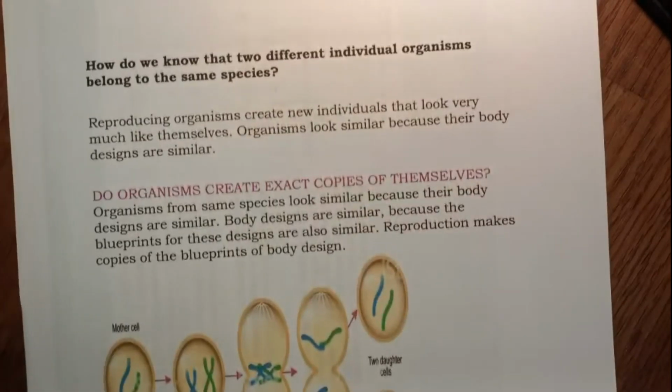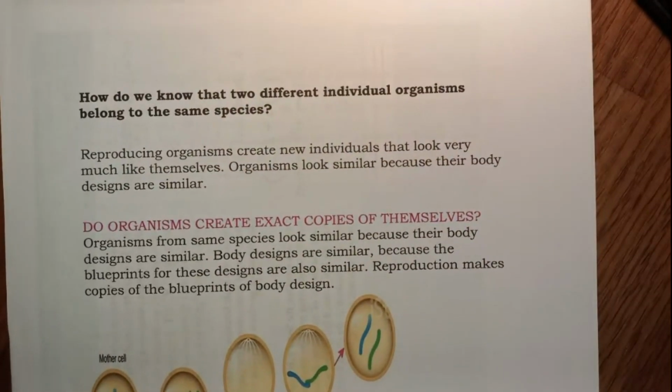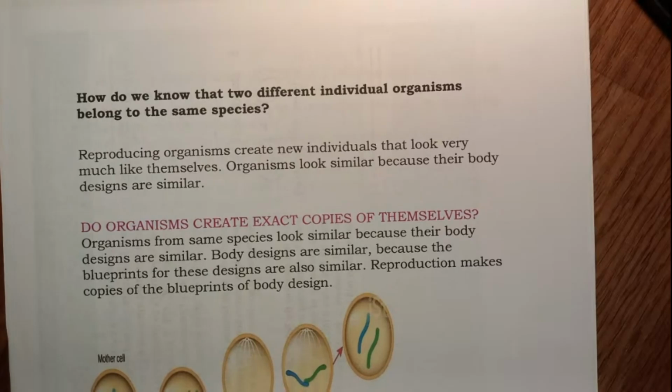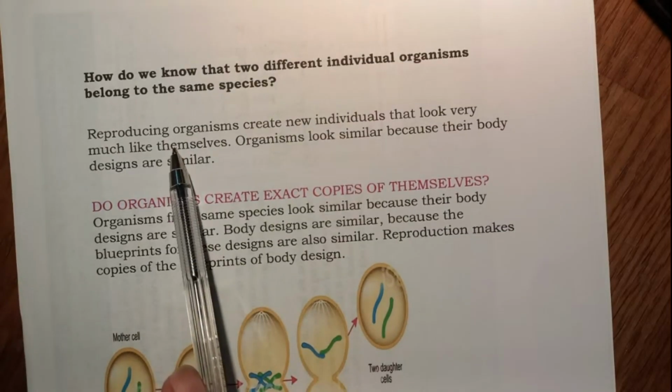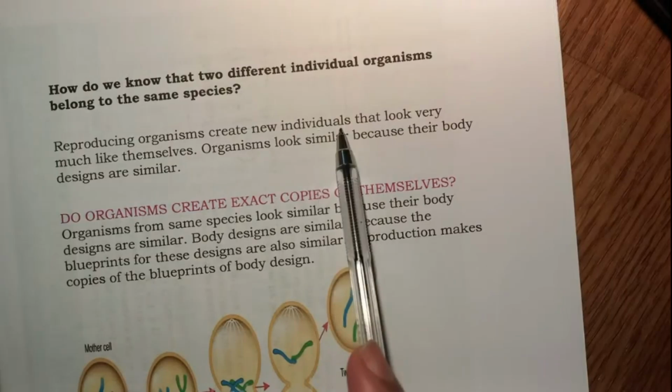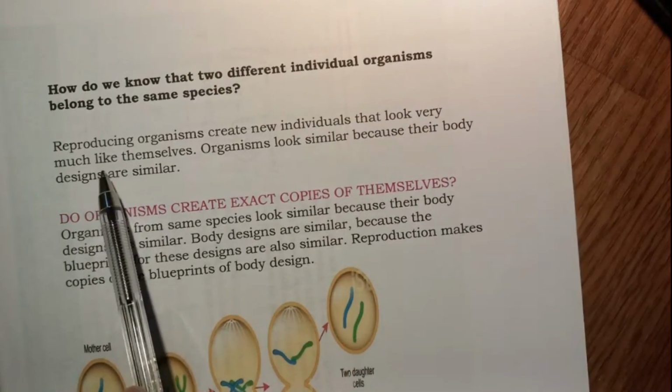Now, the next topic is, how do we know that two different individual organisms belong to the same species? It is easy if I ask you, how do you know two dogs belong to the same species? How do you identify dogs? You identify them because they look similar, they have the same body design, and that's how you say, this is a dog, that is a dog, so they belong to the same species. Reproducing organisms create new individuals that look very much similar to themselves.